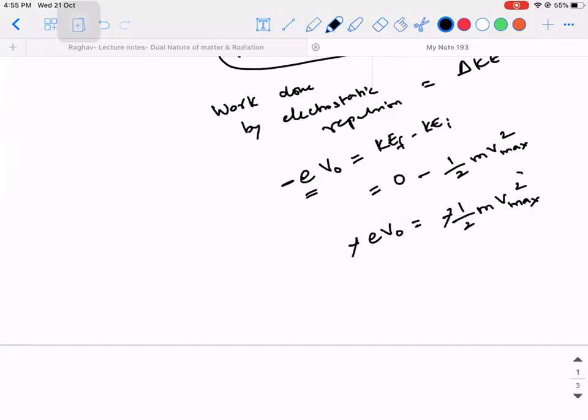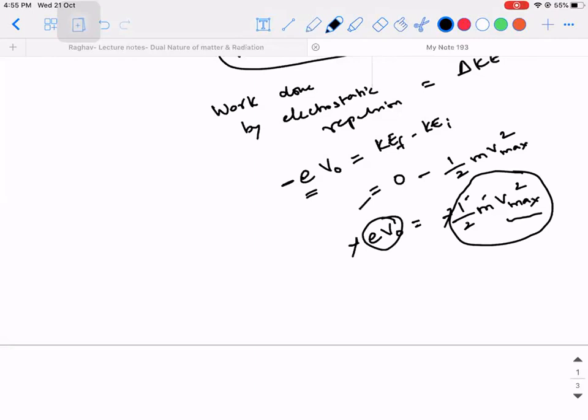Now see, if I need to calculate the kinetic energy, what do I need to calculate? Half is a mathematical term. You know the mass of the electron. But is it practically possible for you to calculate the velocity of each electron inside the tube? No, sir. But E into V naught is easy for us to do, because V naught is a stopping potential that we are applying.